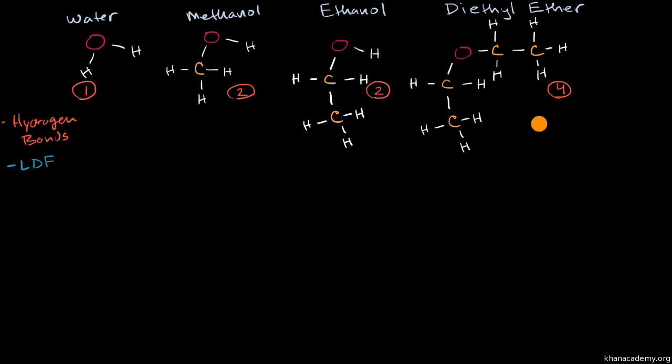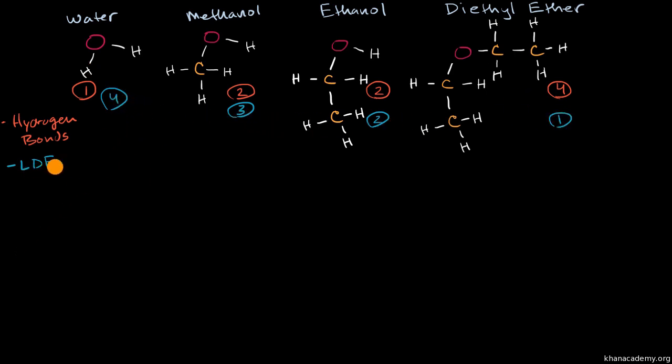And it's clear that diethyl ether has the highest molar mass, followed by ethanol, followed by methanol, followed by water. How did I know that? Well, you can literally take atoms away from the diethyl ether to get to an ethanol, and take atoms away from that to get to a methanol, and take atoms away from that to get to a water. So we know that this is the order of molar mass.